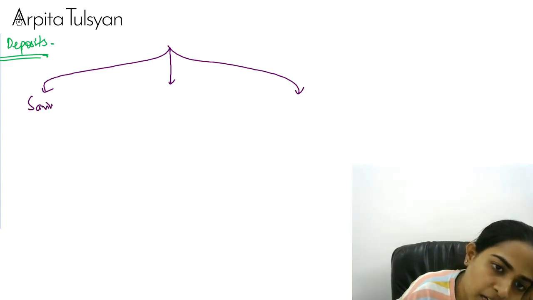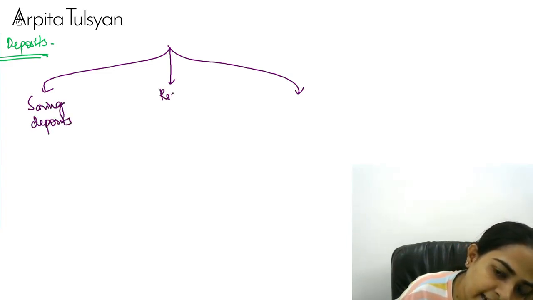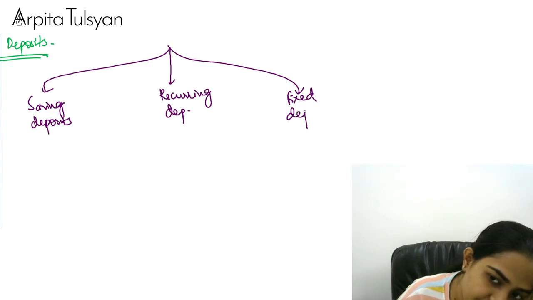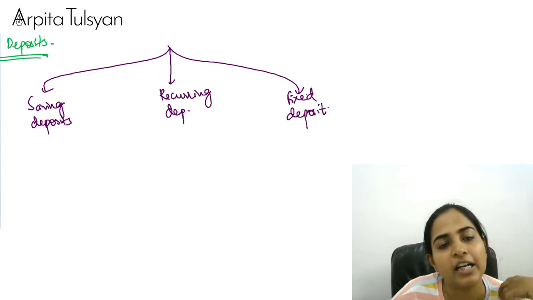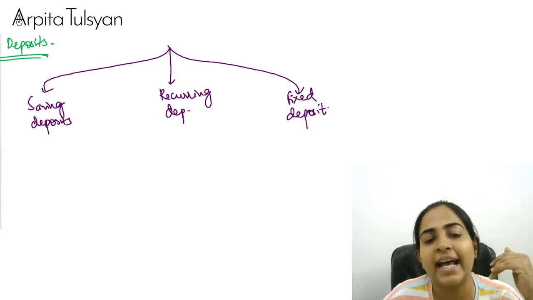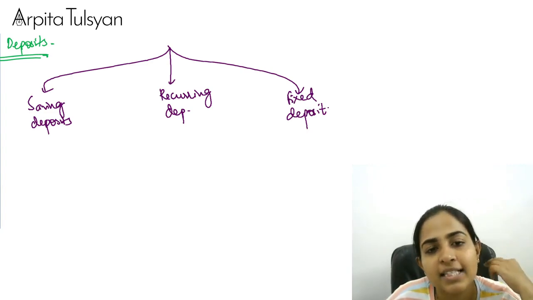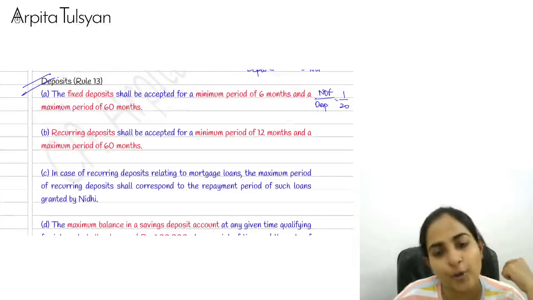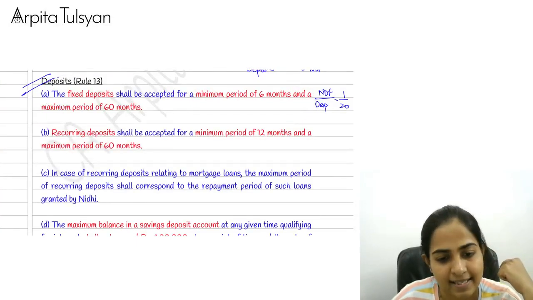It can be saving deposits, or recurring deposits, or fixed deposits. Right? Whenever someone comes and gives money to the Nidhi company, the Nidhi company will ask you, in which deposit do you want to put your money? Just like we do it with banks.